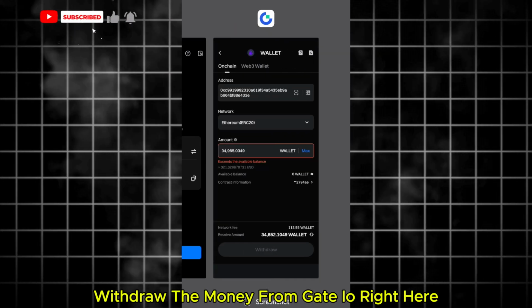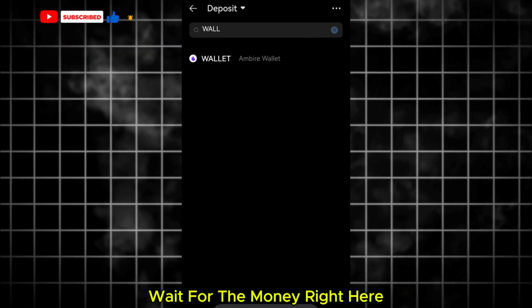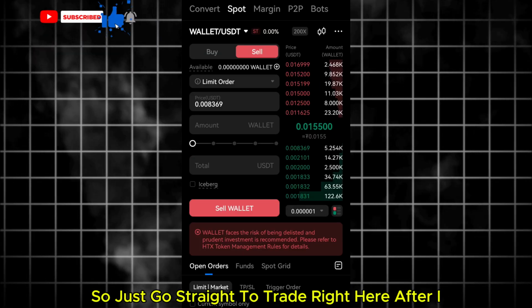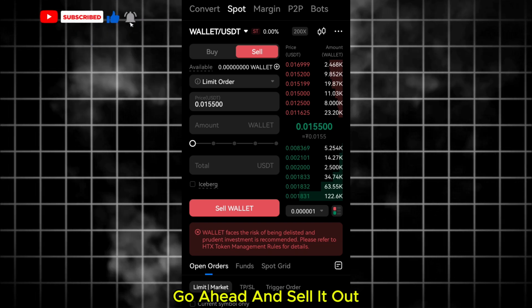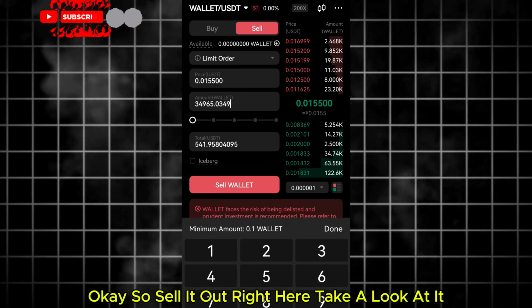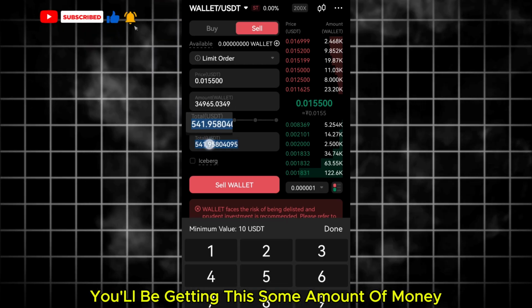After I withdraw the money from Gate.io, I wait for it to arrive. Once you receive it on this exchange, go straight to trade and sell it out. Take a look at it. You'll be getting this amount of money.